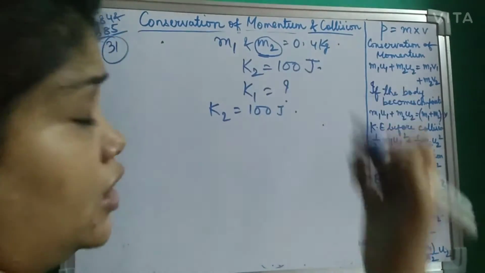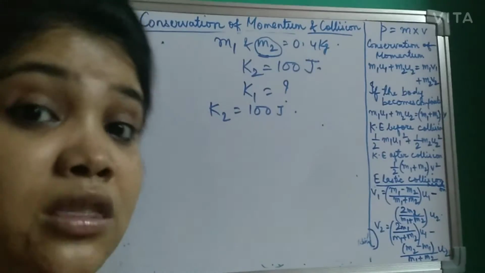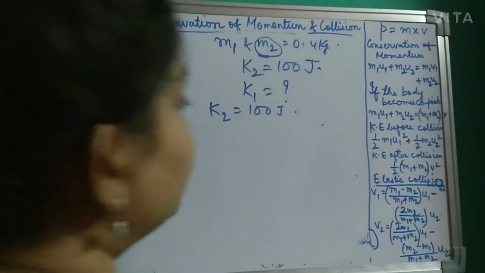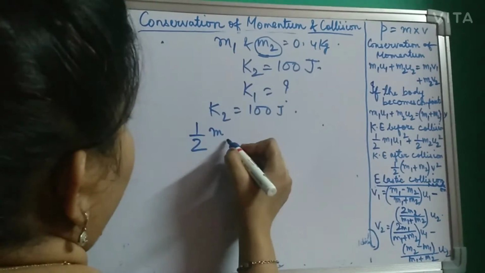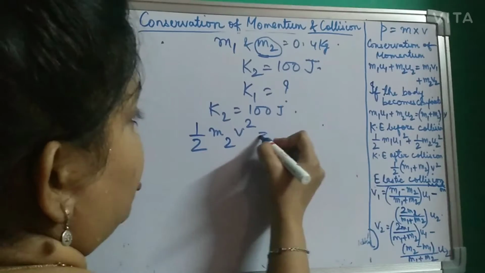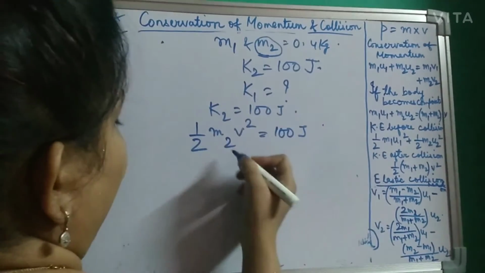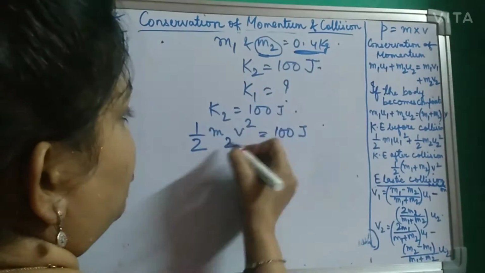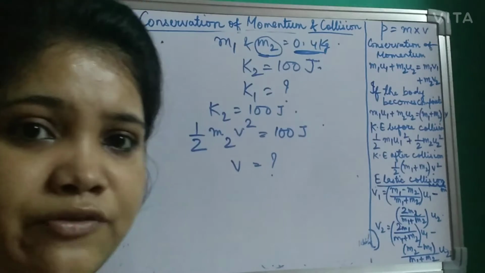What is the formula of kinetic energy? Now remember, since the mass of the two bodies are the same, the velocity will also be the same. So what is the formula of K2? Half m2 v square, because I told you velocity is the same, is equal to 100 joules. M2 is nothing but 0.4. Put the value, solve, and you will get v from here. So your main motive is to find out v.